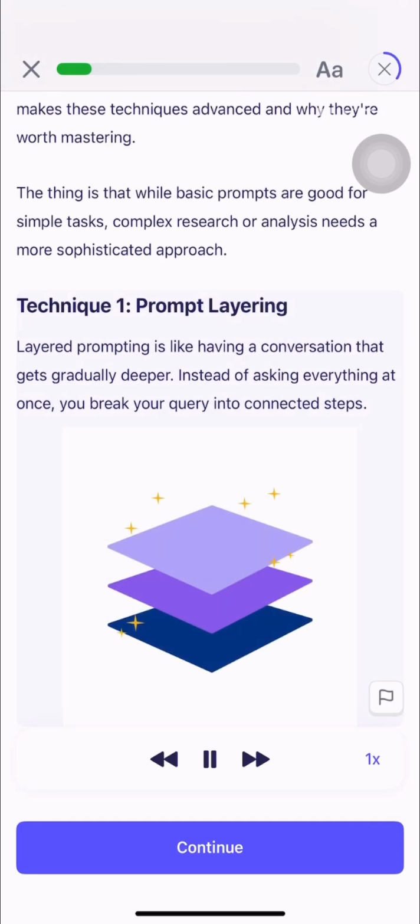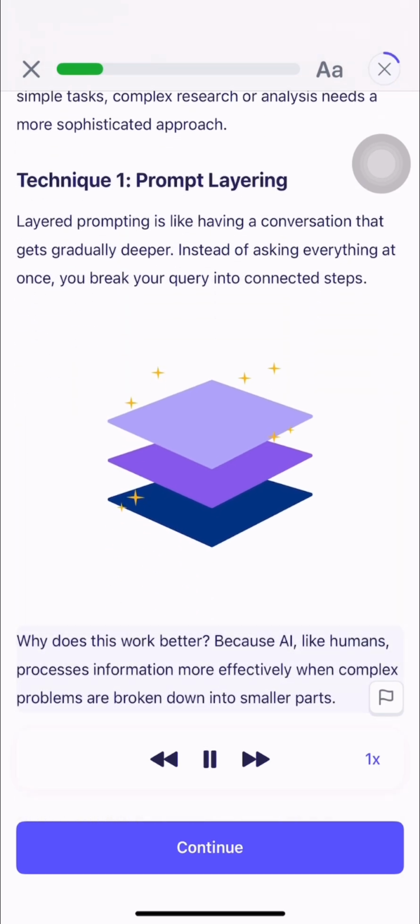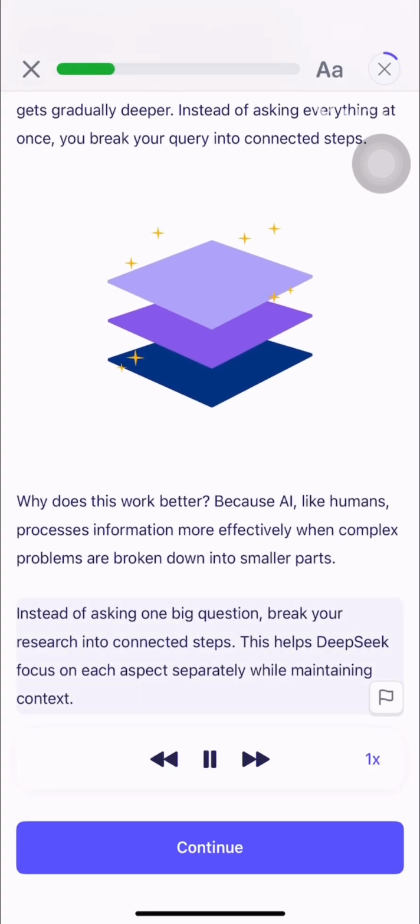Layered prompting is like having a conversation that gets gradually deeper. Instead of asking everything at once, you break your query into connected steps. Why does this work better? Because AI, like humans, processes information more effectively when complex problems are broken down into smaller parts. Instead of asking one big question, break your research into connected steps. This helps DeepSeek focus on each aspect separately while maintaining context.